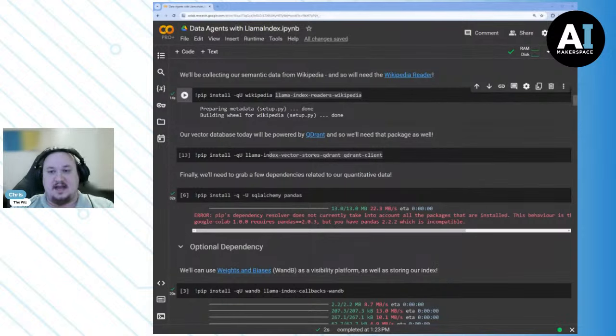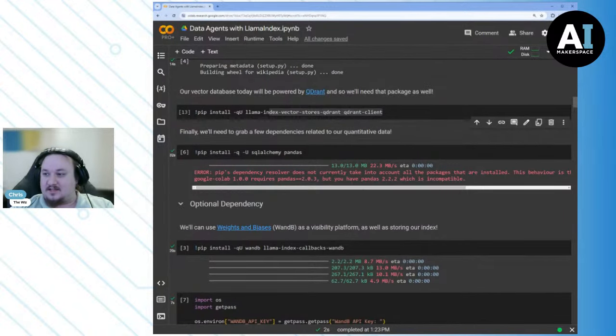The reason is that when we think about storing all this information, we want to be able to access that metadata cleanly. And the way that we do that is we can use Qdrant. It's going to basically handle all of that for us. Very convenient. Obviously, it's a great way to do it.